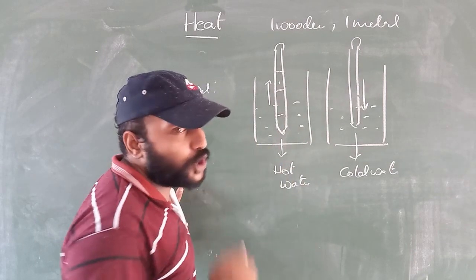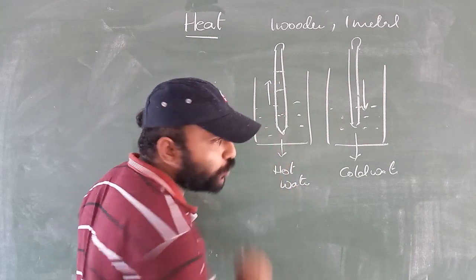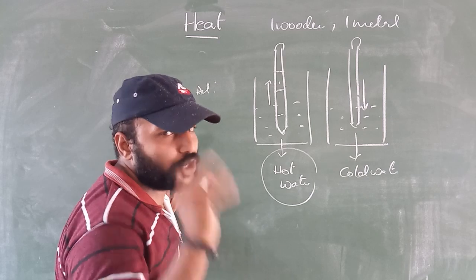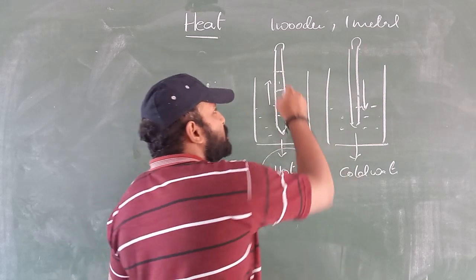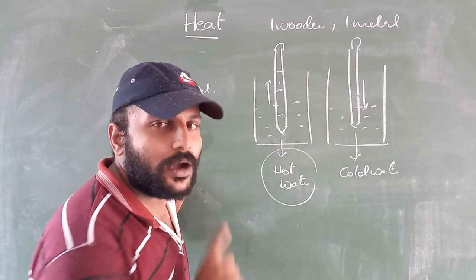If the mercury level stops here, first thing, what are the two objects? Under thermal equilibrium condition we require two objects. Here, what are the two objects? One object is the hot water, which is the hot object. What is the other object? Mercury in the thermometer. It will be acting as a colder object.